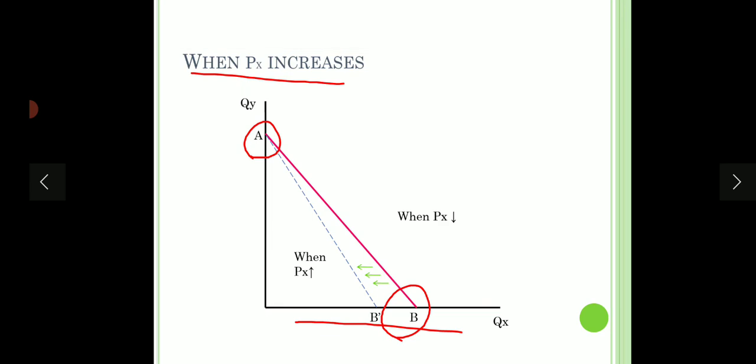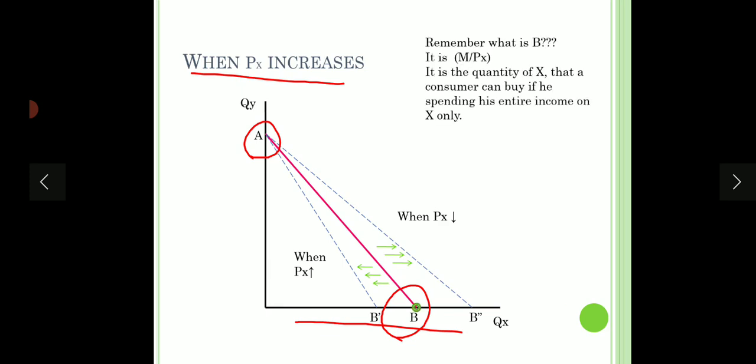And the second case is when the price of X falls. Now commodity X has become cheaper, so that means the consumer can buy more of X. So the budget line will shift like this. It will move to the right side and it will become flatter.